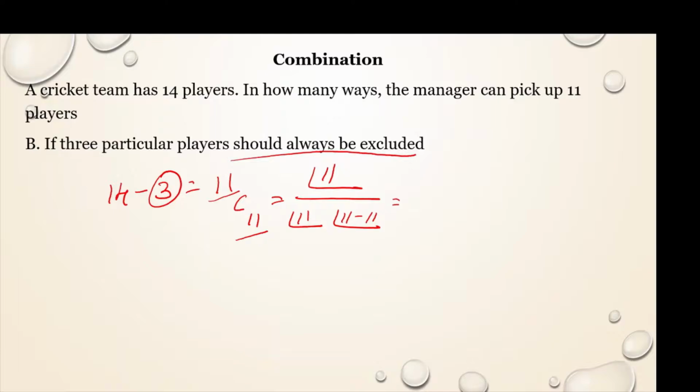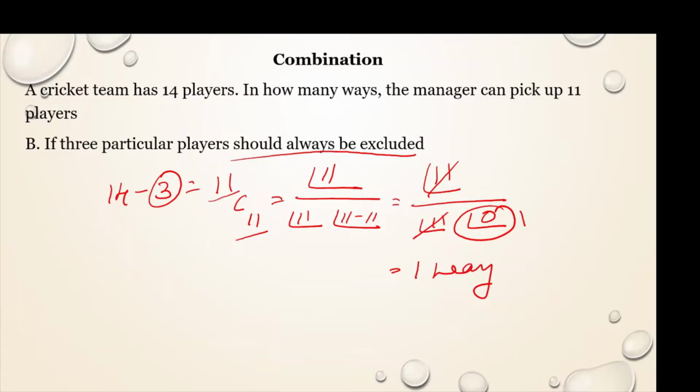So you have only that option. Factorial 11 divided by factorial 11 into factorial 0, factorial 0 is 1, so this gets cancelled. You have only one way of selecting 11 players from all 11 players.